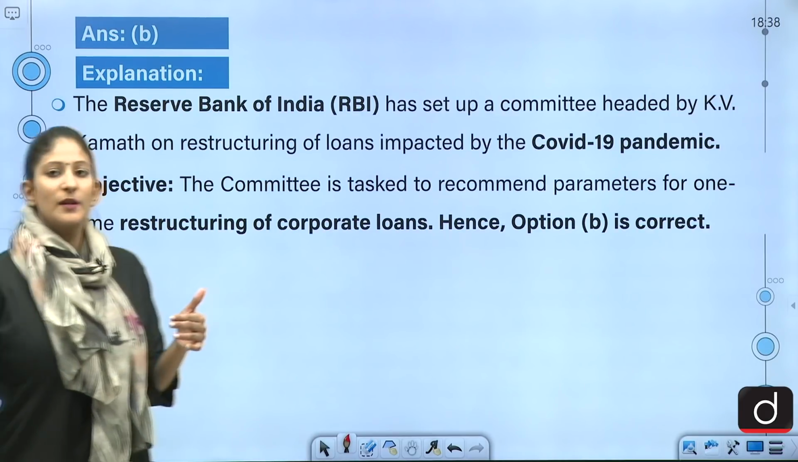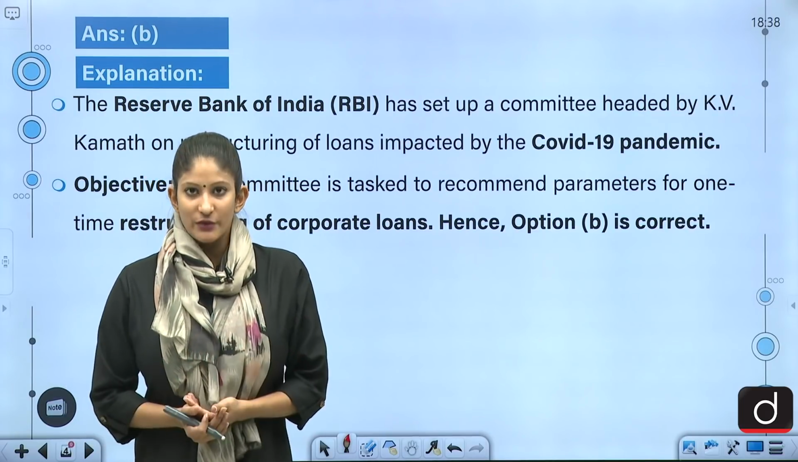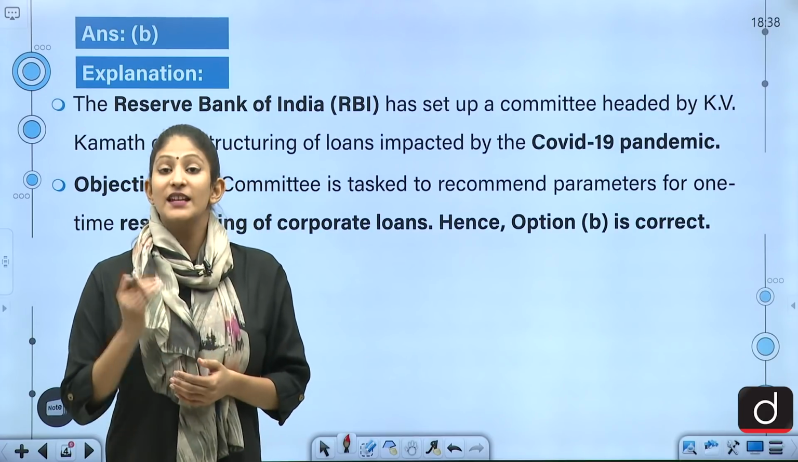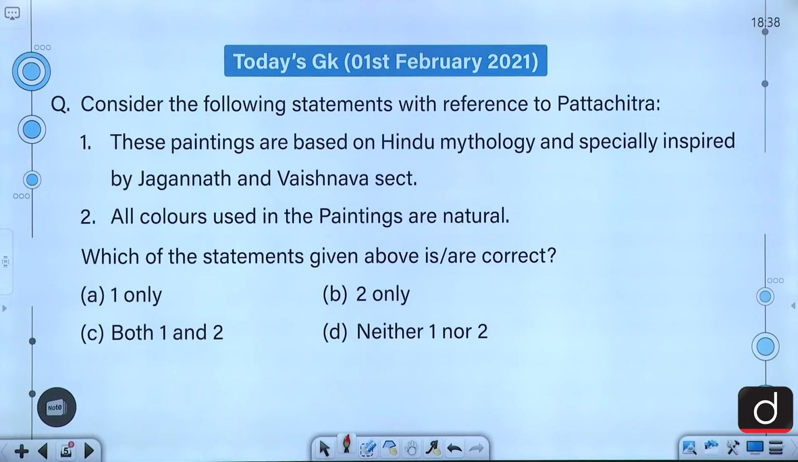It may be asked in your prelims exam. So, is it a one-time restructure or multiple times restructure? This could be distorted in a way. So, you have to be very careful with that, it is just a one-time restructure. Right, moving on to the next question.